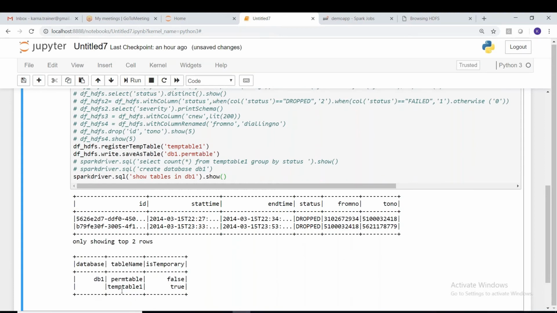Now you can see this, guys. Database DB1 and the table is permanent table, and is temporary? No, it is not temporary, it is permanent. And the temporary table doesn't belong to any database. And a permanent table must belong to a database. If you don't specify DB1 here, by default it will be written to the default database. It's very simple, guys. Likewise, we can create a temporary table and you can write whatever you want.